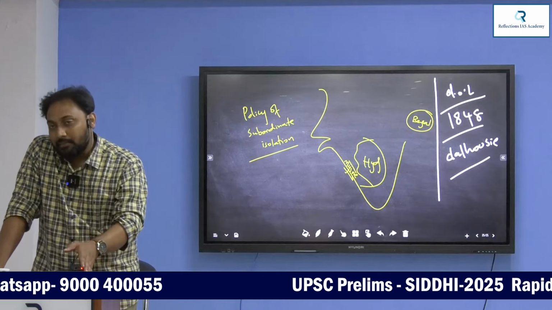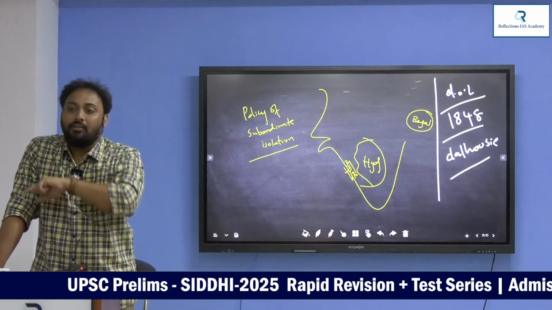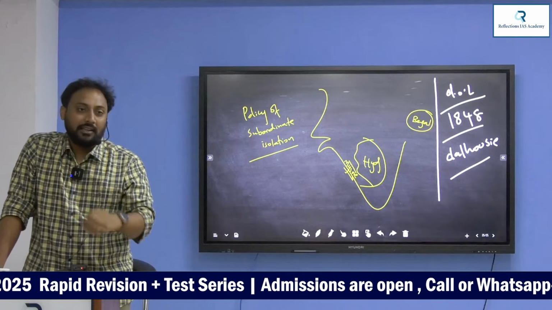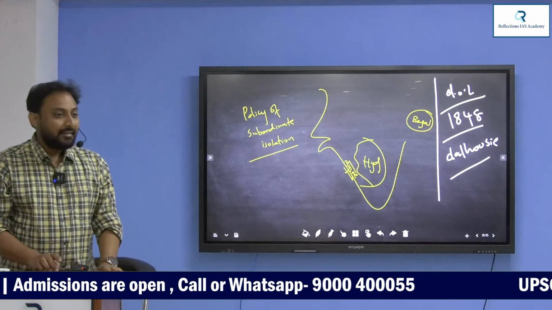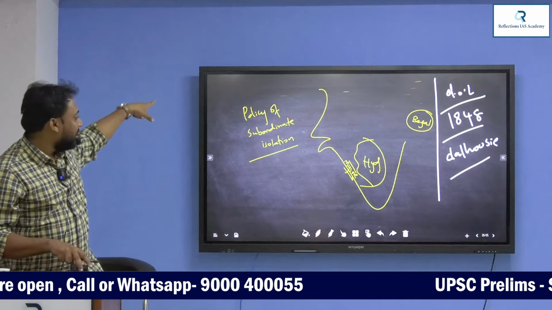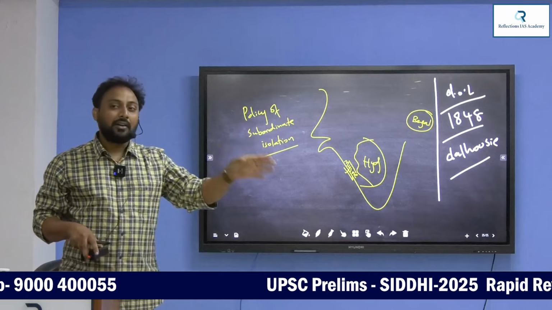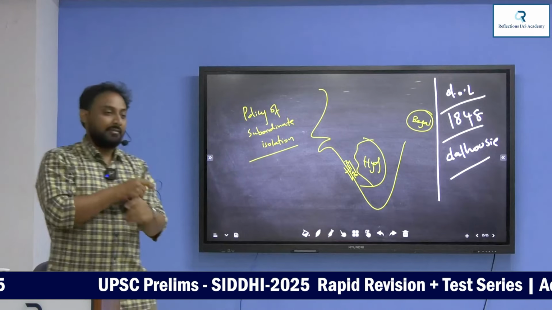So what came after the 1857 Sepoy revolt is the policy of subordinate union. Now all the princely states will be treated as one entity and maintain good relations with the English. That is called subordinate union. Understand? What did I tell you? Policy of ring fence, policy of subordinate isolation, doctrine of lapse. After the doctrine of lapse, the 57 Sepoy revolt. After the Sepoy revolt, subordinate union.